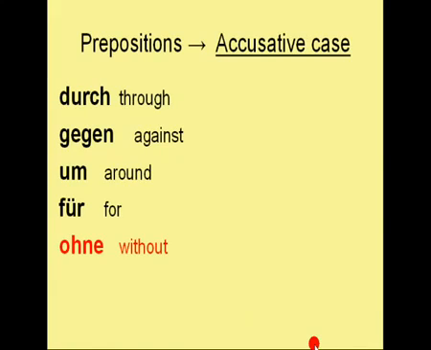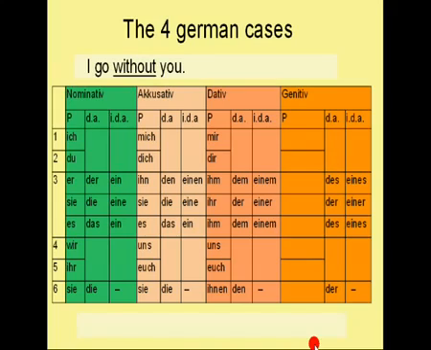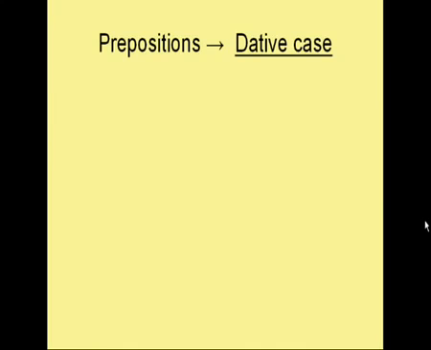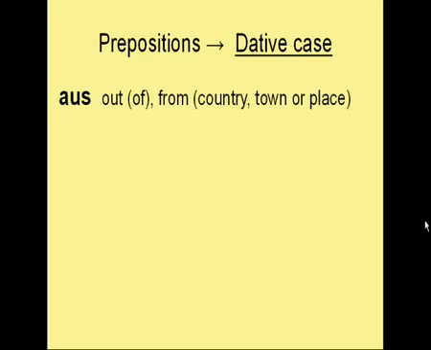Another one for ohne, which means without. I go without you. Which one is the subject? I, which translates to ich. The sentence starts therefore with Ich gehe ohne. And you is followed by an accusative and it's the second person singular, therefore the sentence reads like this: Ich gehe ohne dich.